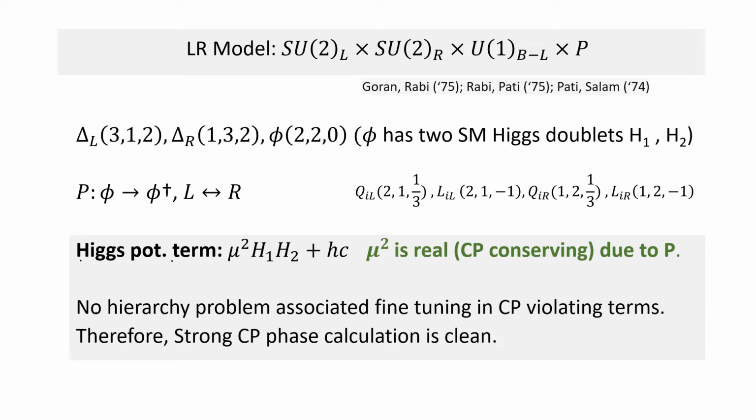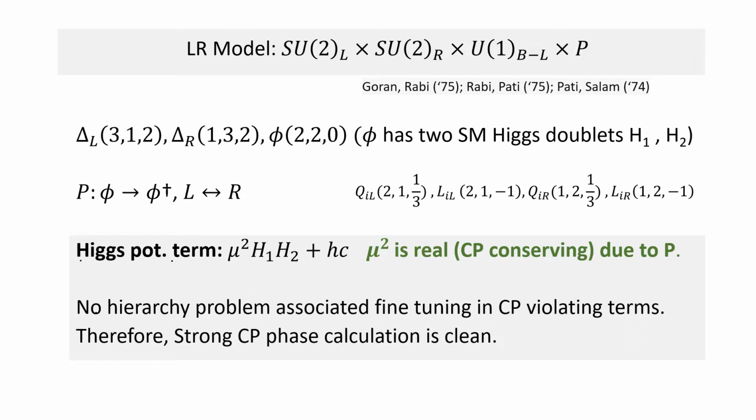So the LR model is based on the left-right symmetric gauge group, as we have heard, and here are the founders. Now the triplet Higgses give the Majorana mass to the neutrinos. It has a bidoublet phi that has two standard model Higgs doublets, H1 and H2, that I've written. And the left-handed quarks are the SU(2)L doublets, and the right-handed quarks and leptons are the SU(2)R doublets. Under parity, phi goes to phi dagger and L goes to R, right?